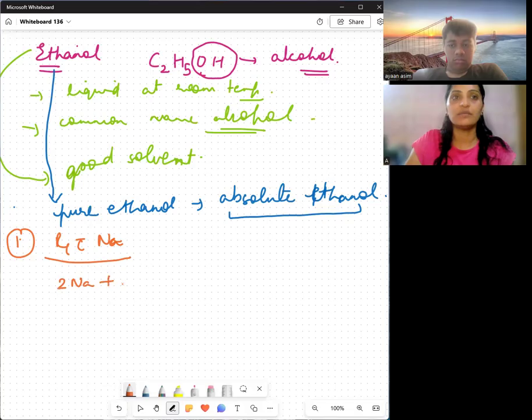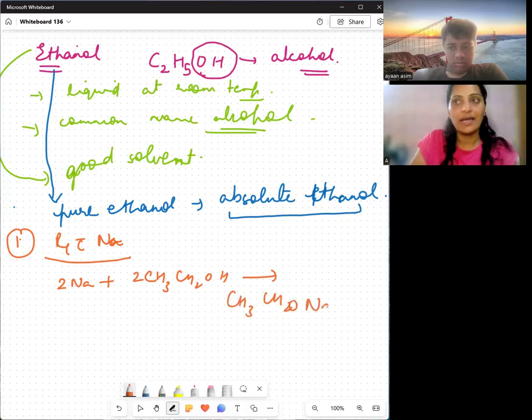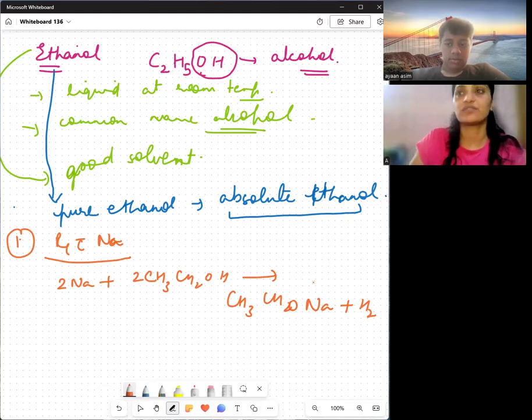Sodium along with two molecules of CH3CH2OH, and when they react, they form sodium ethoxide. What does that mean? CH3CH2ONa will be present over here. So this is your sodium ethoxide.